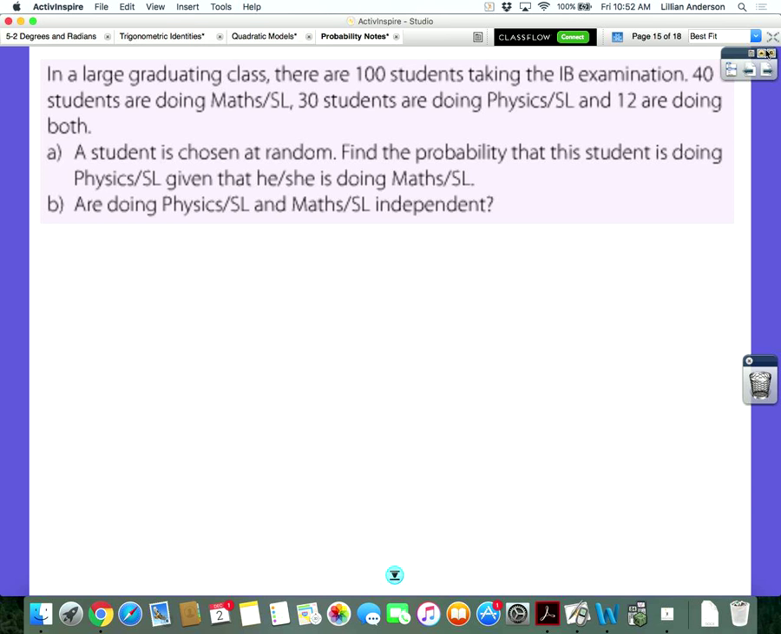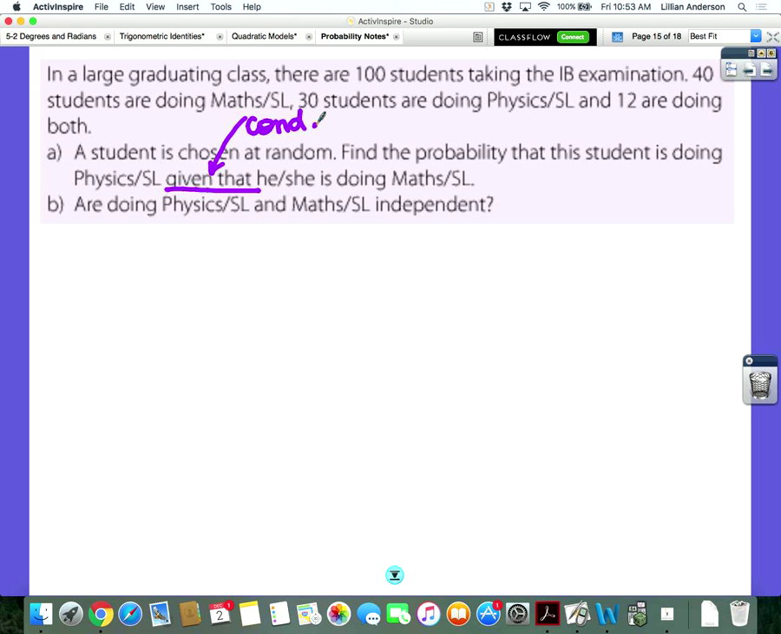But in a large graduating class, there are 100 students taking the IB examination. 40 students are doing Math SL, 30 students are doing Physics SL, and 12 are doing both. A student is chosen at random. Find the probability that the student is doing physics, given that he or she is doing mathematics. That right there, there's that notation. Given that, this signifies conditional probability.